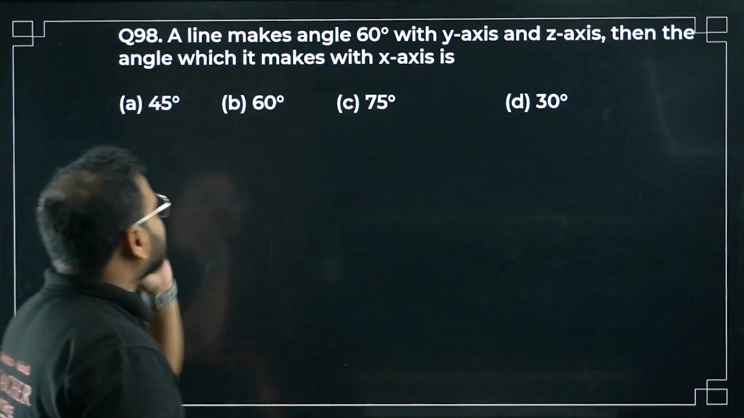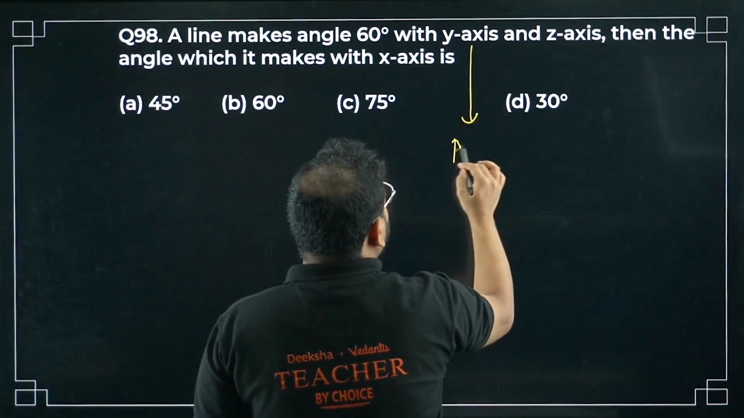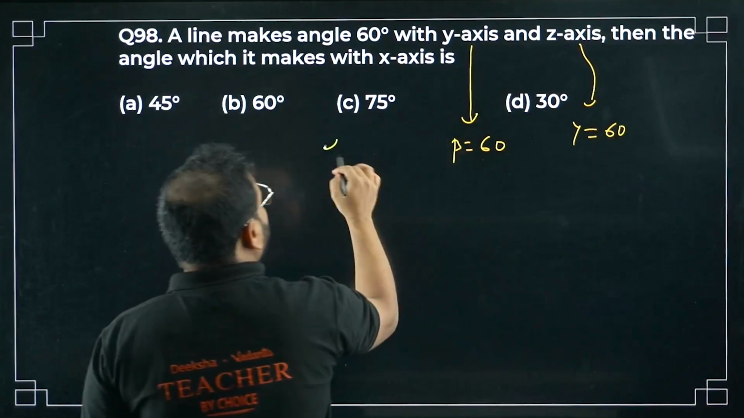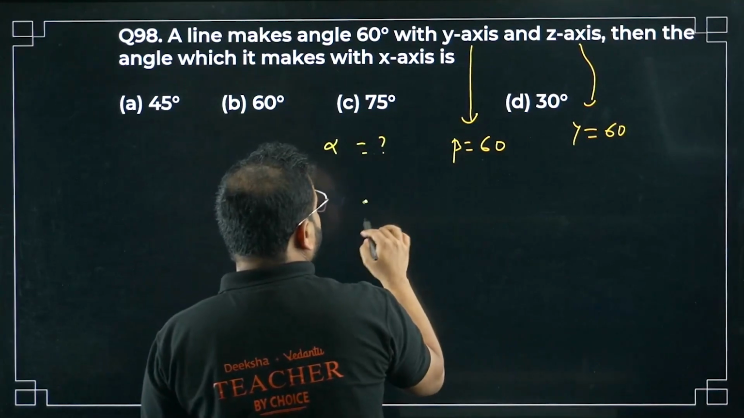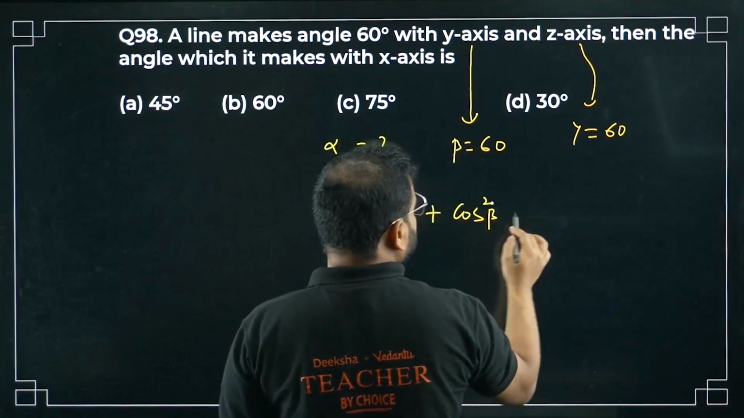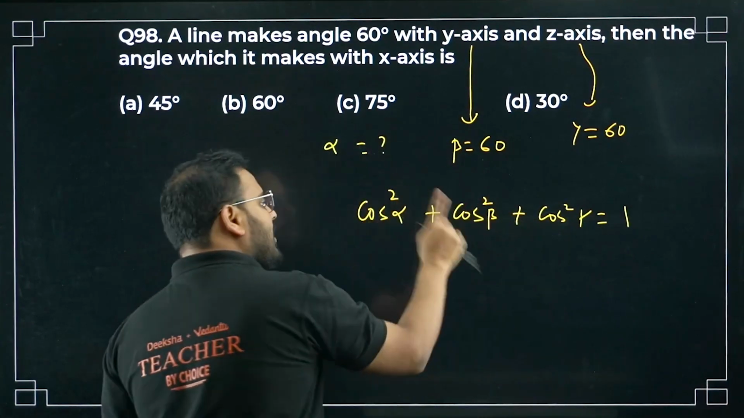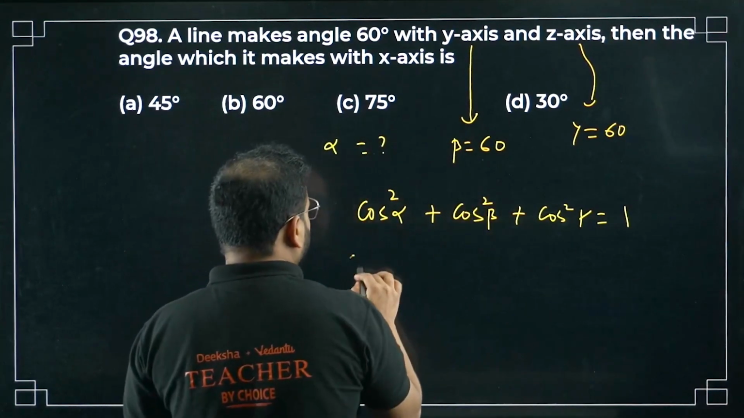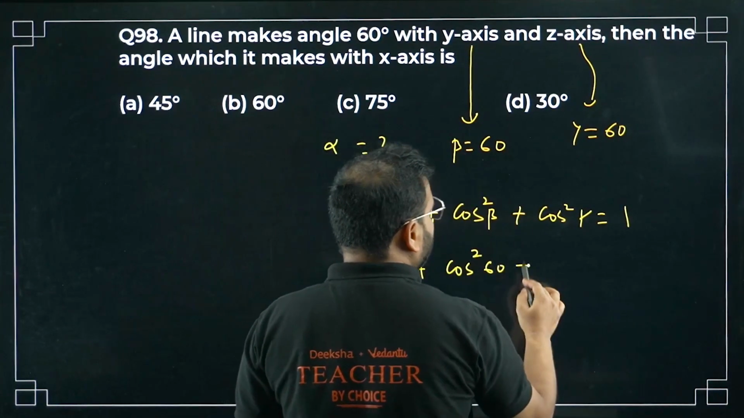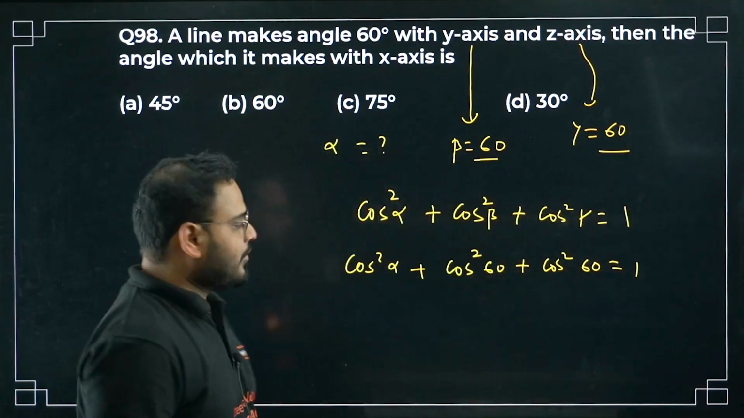A line makes an angle 60 degree with y-axis and z-axis. From here we get beta is 60 and gamma also is 60 degree. Alpha we don't know. We know this one thing: cos square alpha plus cos square beta plus cos square gamma is nothing but 1. L square, M square, N square, right? So I don't know this value. Cos square alpha plus cos square 60 plus cos square of again 60. They have given here 60 and 60. What do we get now?